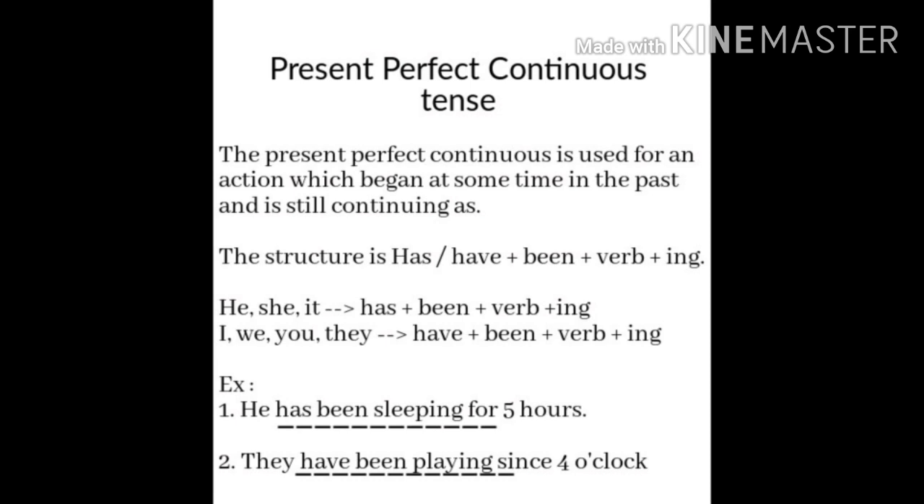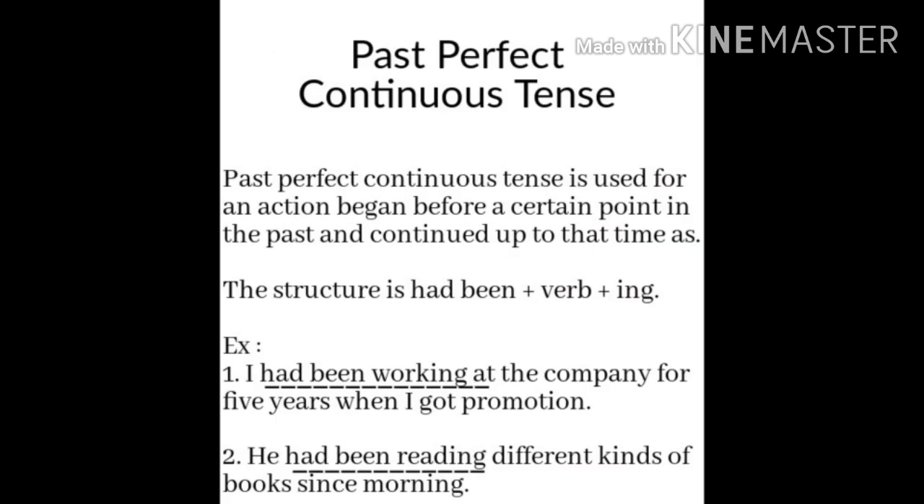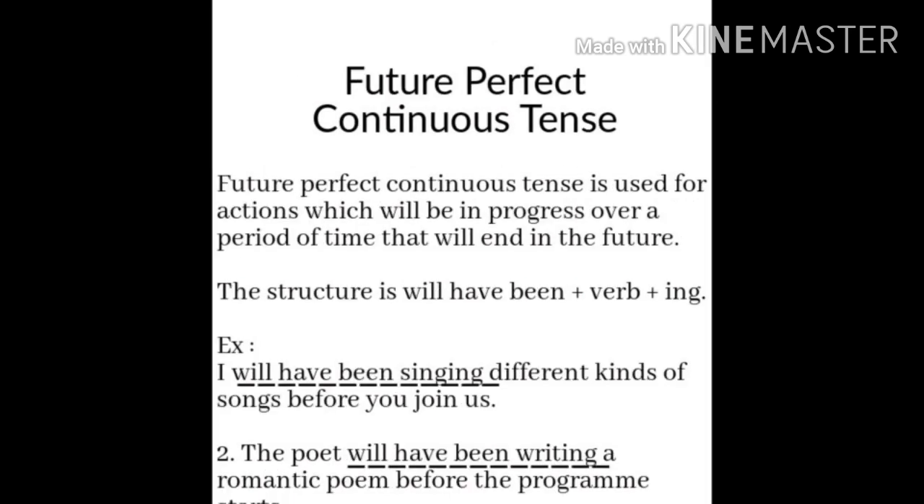Next one, past perfect continuous tense. Past perfect continuous tense is used for an action that began before a certain point in the past and continued up to the time as. The structure is had been plus ing form of the given verb. Next one, future perfect continuous tense. Future perfect continuous tense is used for actions which will be in progress over a period of time that will end in the future. The structure is will have plus been plus ing form of the given verb.